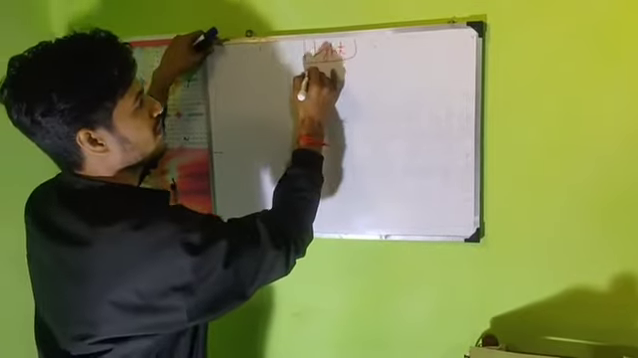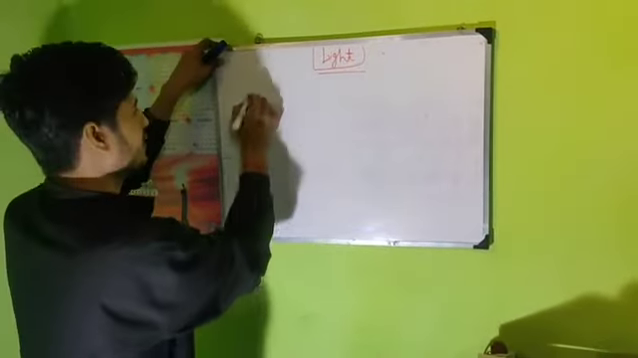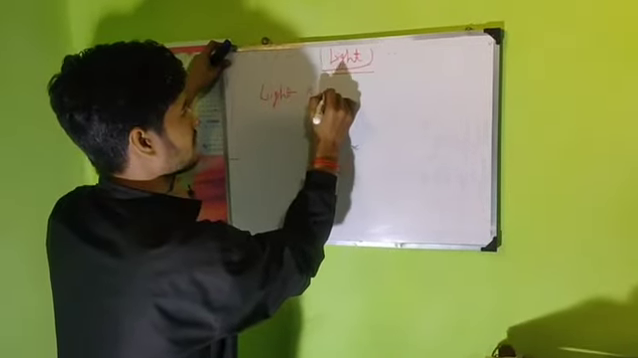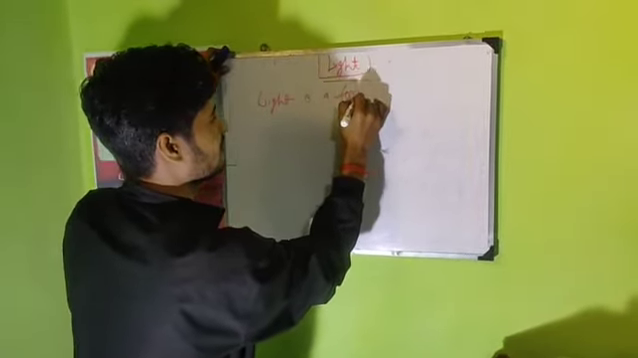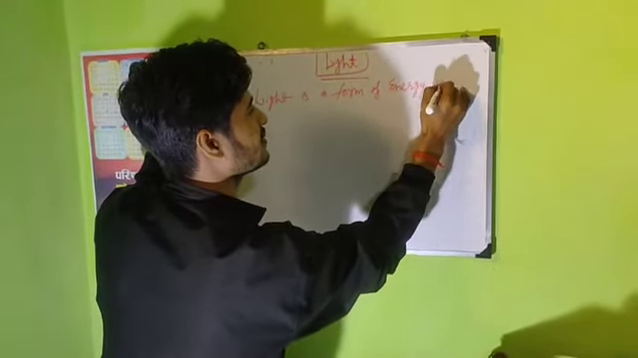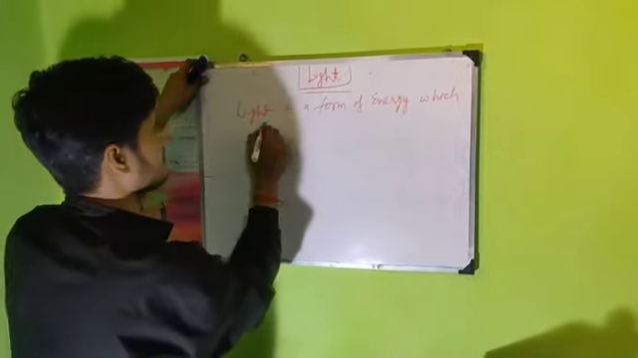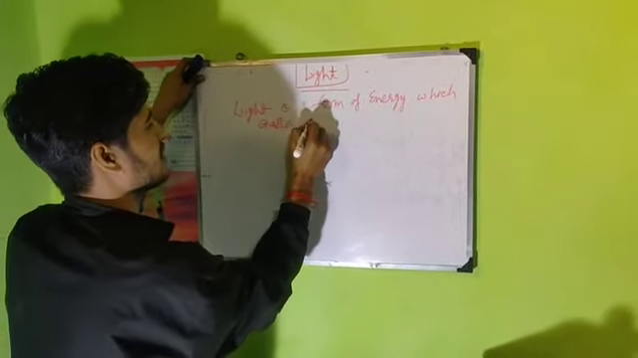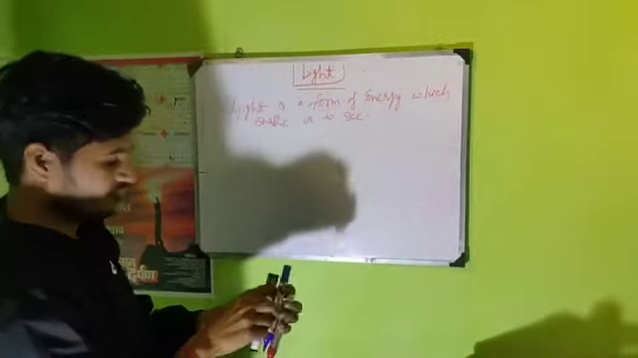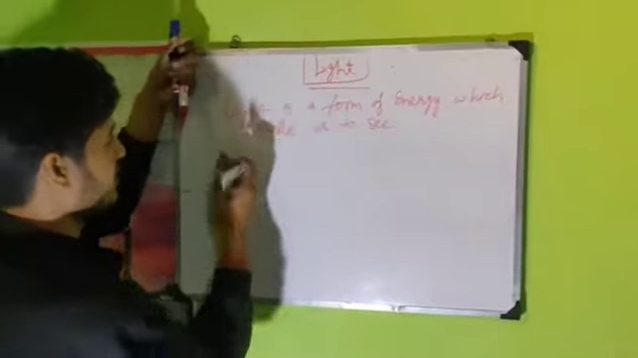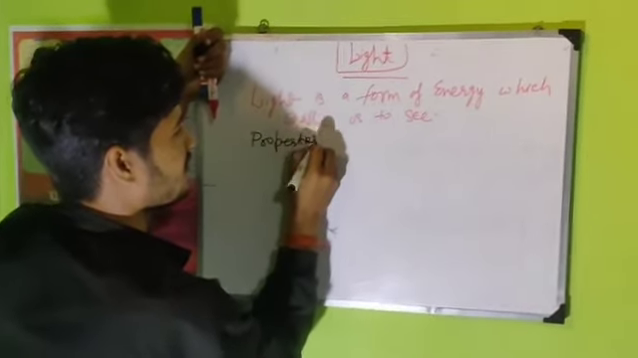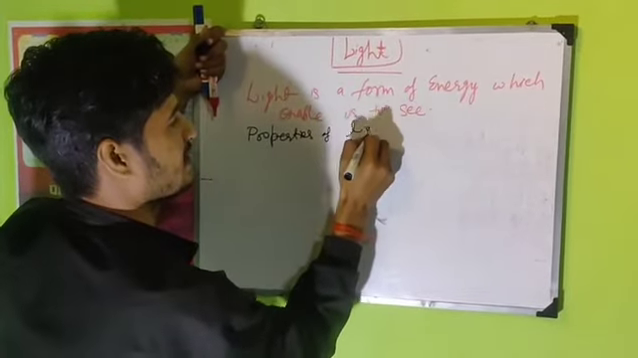Today we are going to deal with light. What is light? Light is a form of energy which enables us to see. Now we are going to deal with the properties of light.